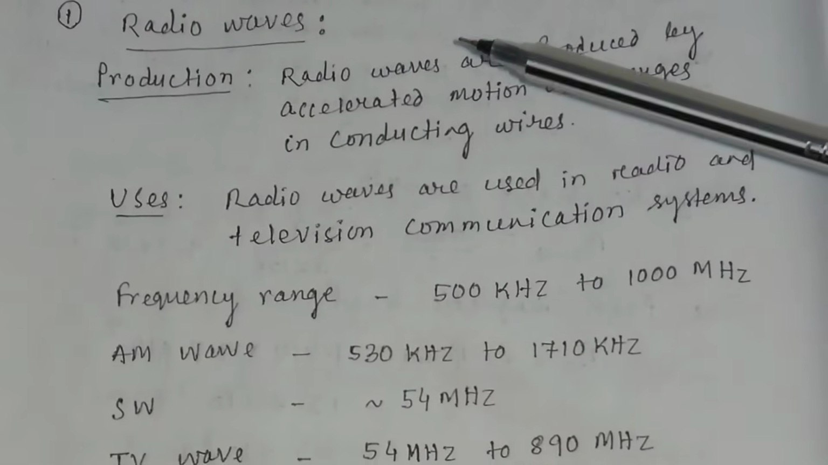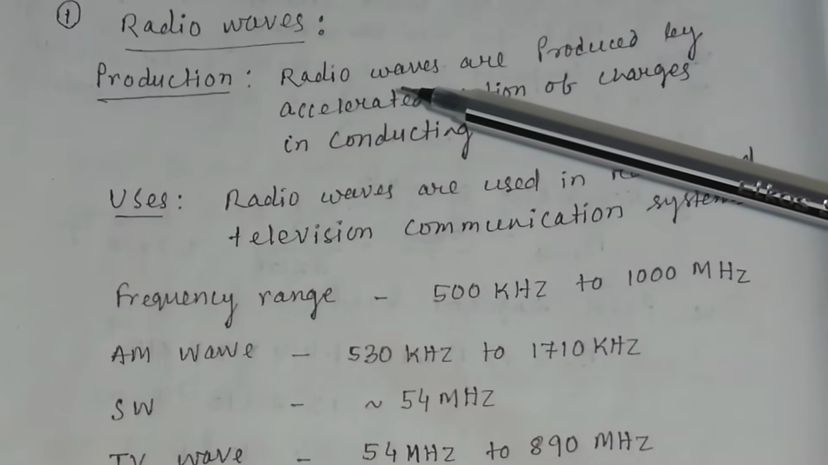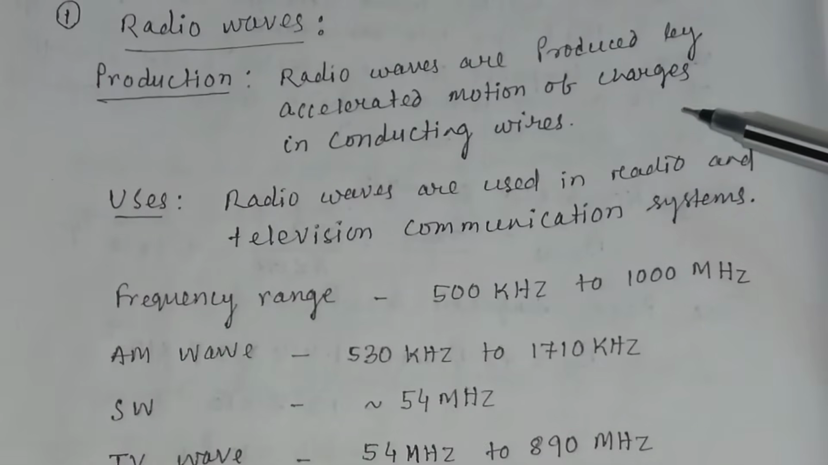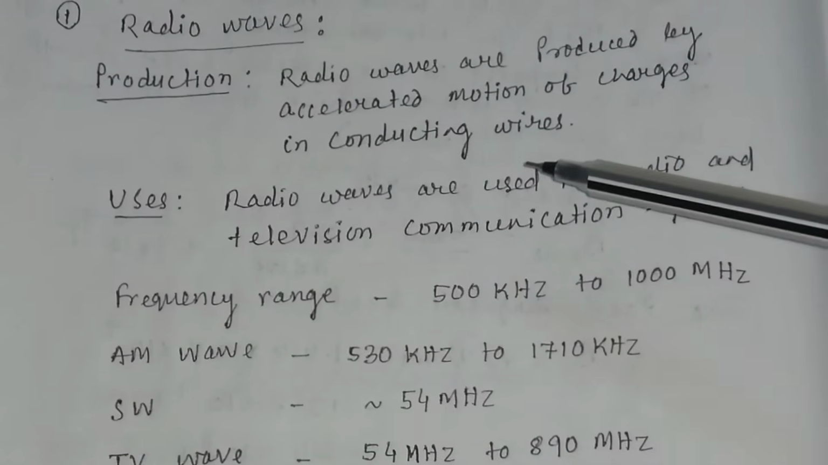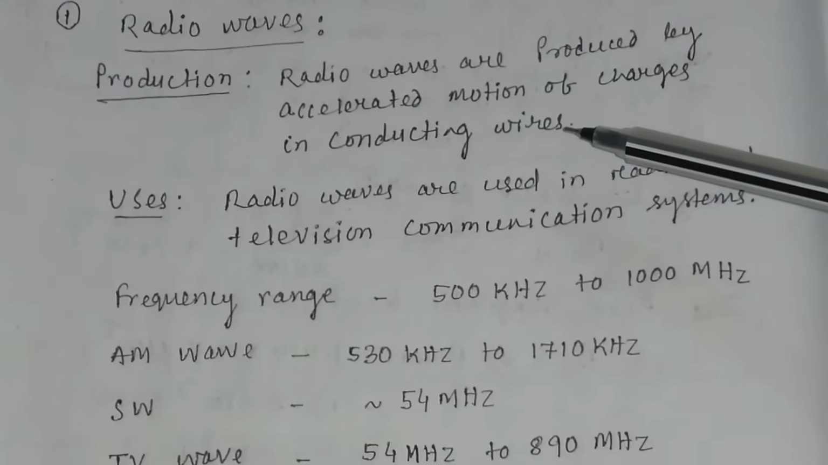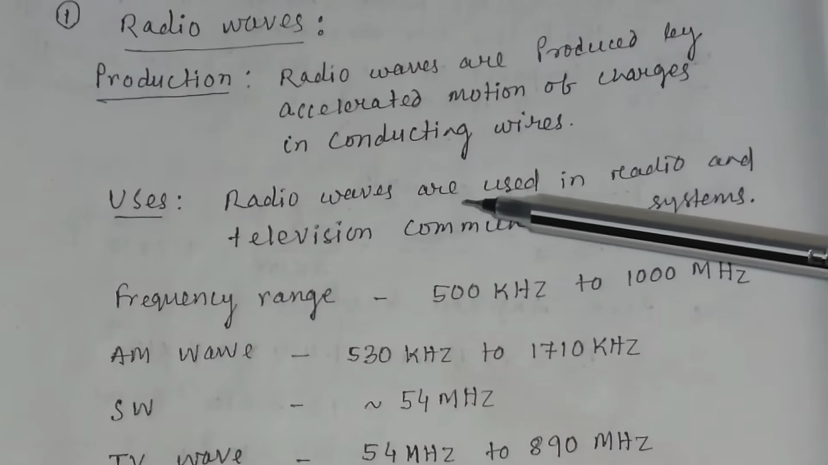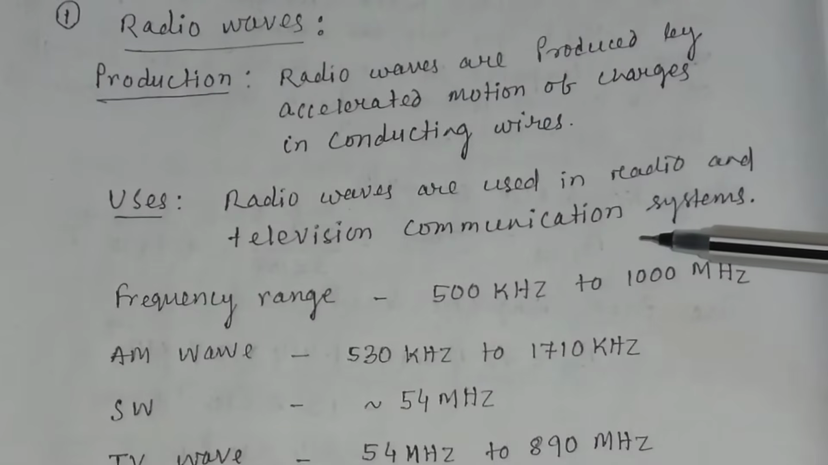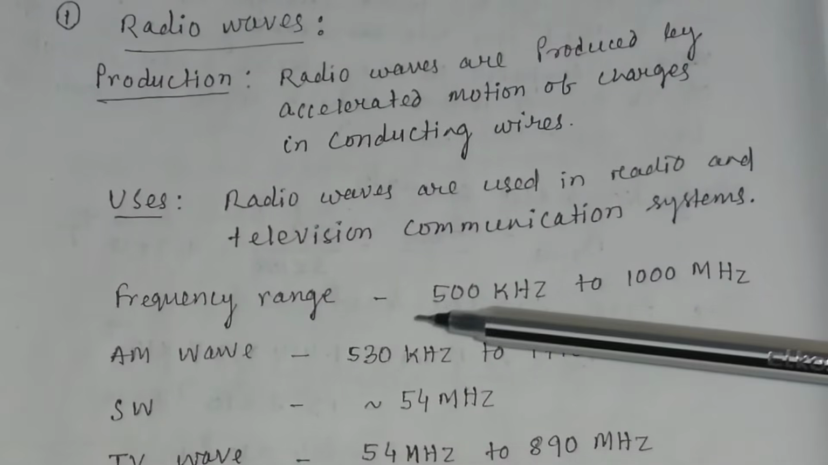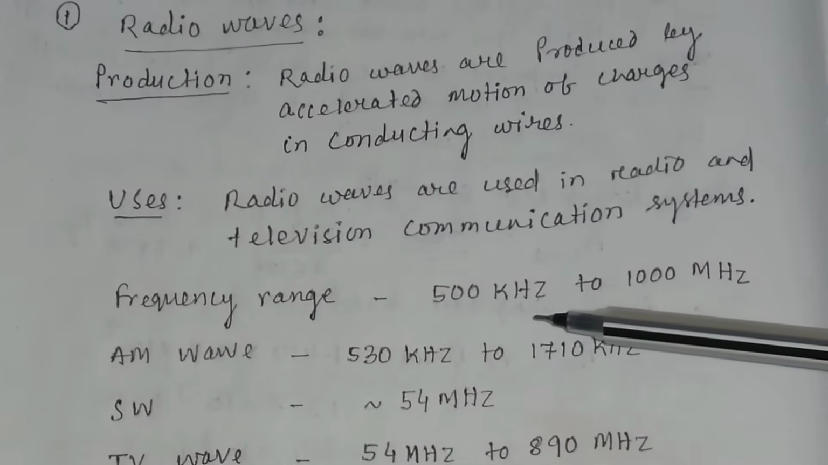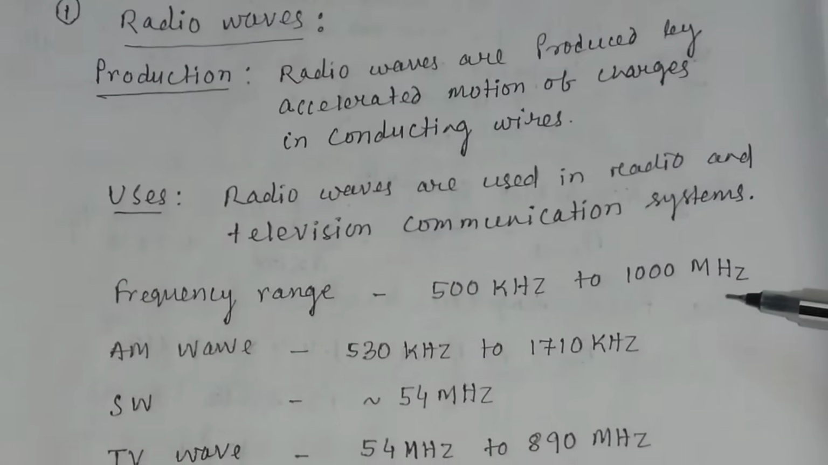First, let us discuss radio waves. Radio waves are produced by accelerated motion of charges in conducting wires. What are the uses of radio waves? Radio waves are used in radio and television communication systems. The frequency of radio waves varies from 400 kHz to 1000 MHz.